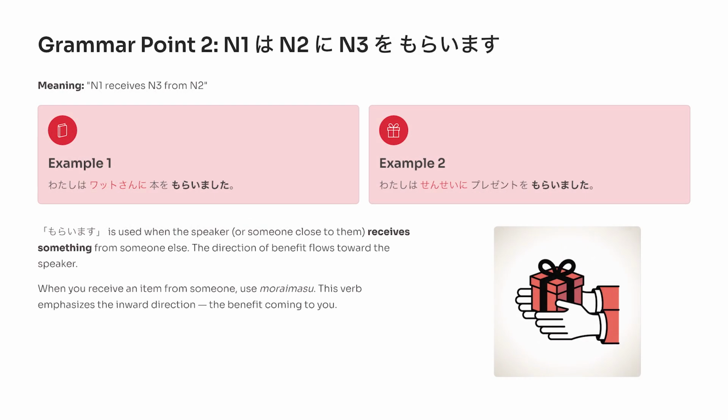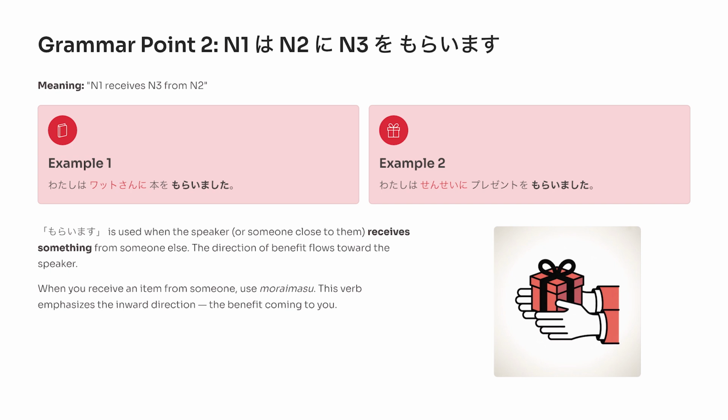Next, let's learn もらいます. This pattern is Noun 1 は, Noun 2 に, Noun 3 をもらいます. It means Noun 1 receives Noun 3 from Noun 2. For example, 私はワットさんに本をもらいました。I received a book from Mr. Watt. Or, 私は先生にプレゼントをもらいました。I received a present from my teacher.